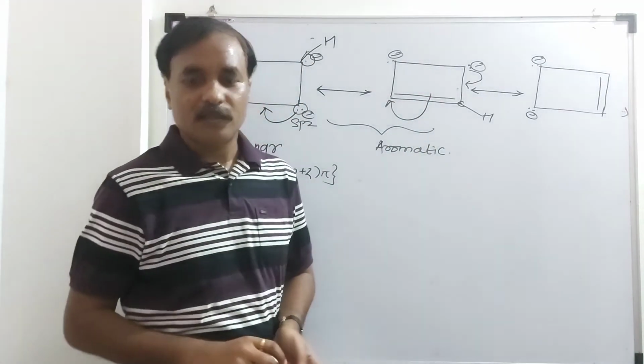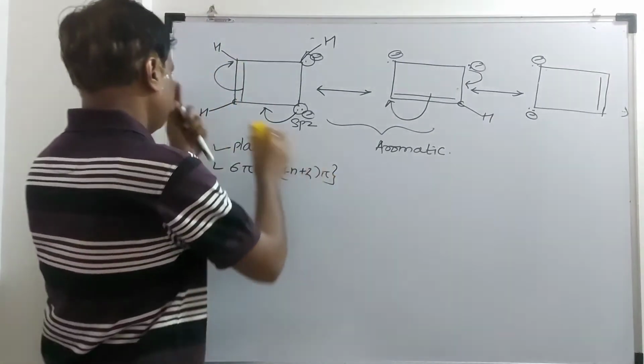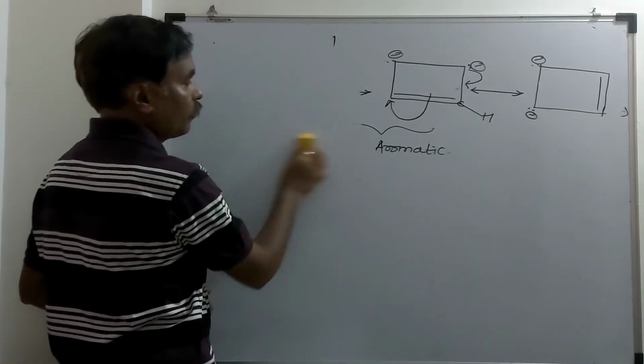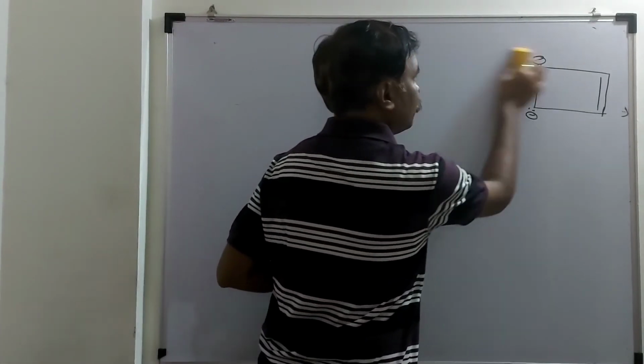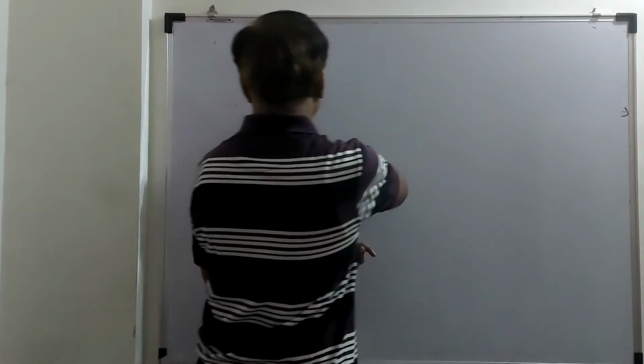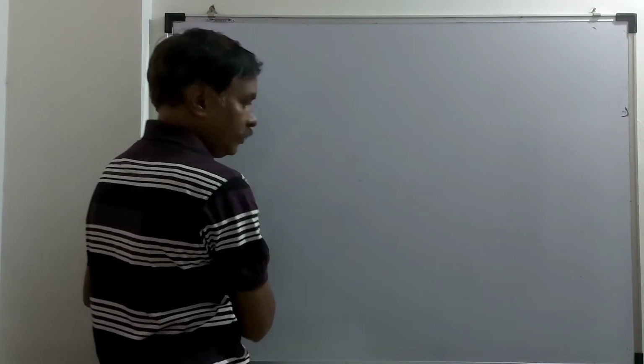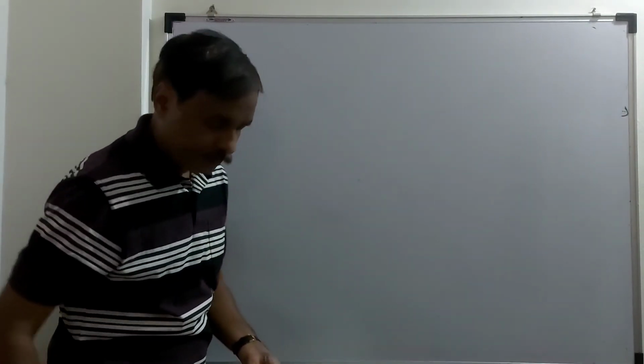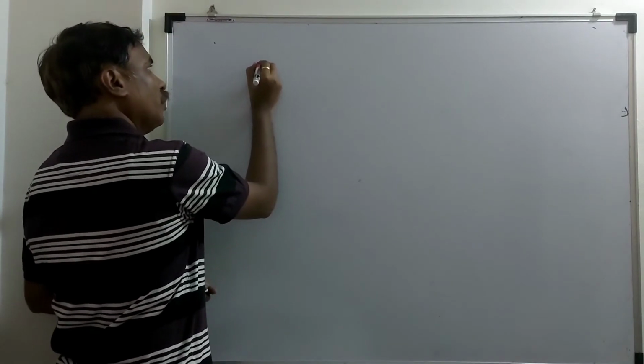Any doubt? Next example. I will take this compound.